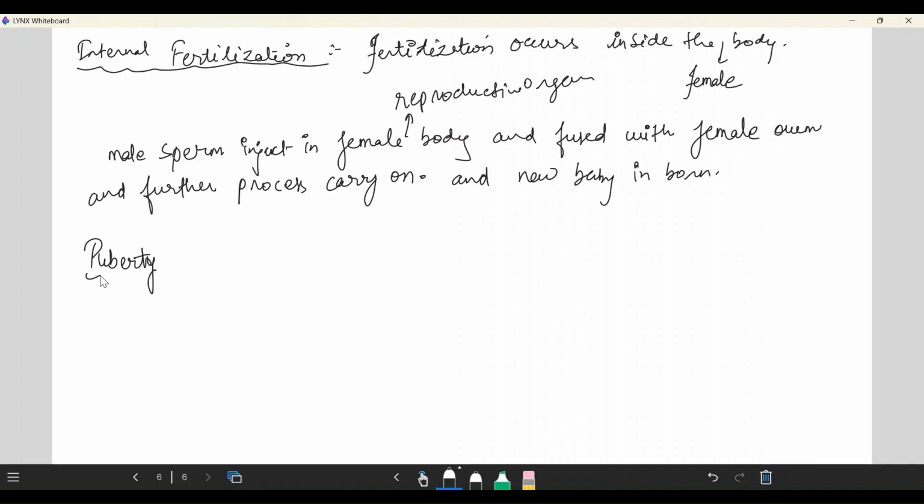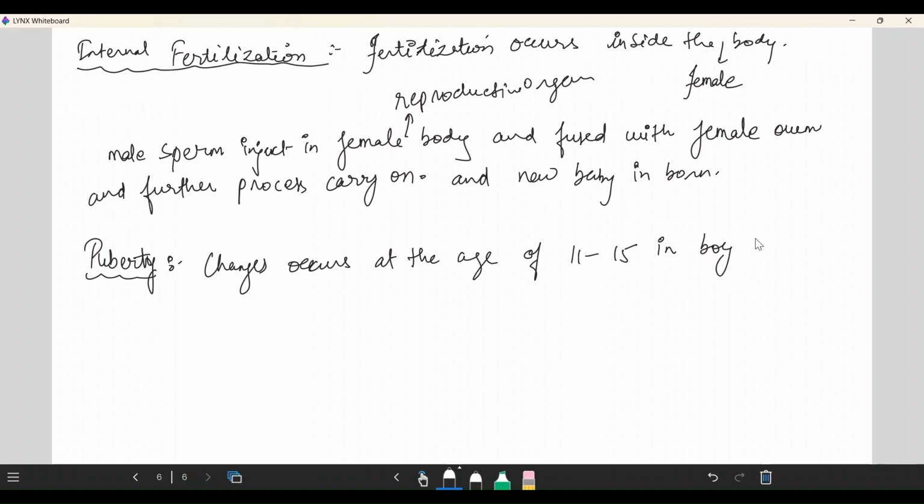Puberty. Okay, we are talking about puberty. The onset of sexual maturity occurs in boys at the age of 11 to 16 and in girls at the age of 10 to 15. This is known as puberty. These changes occur at the age of 11 to 15 in boys and girls.